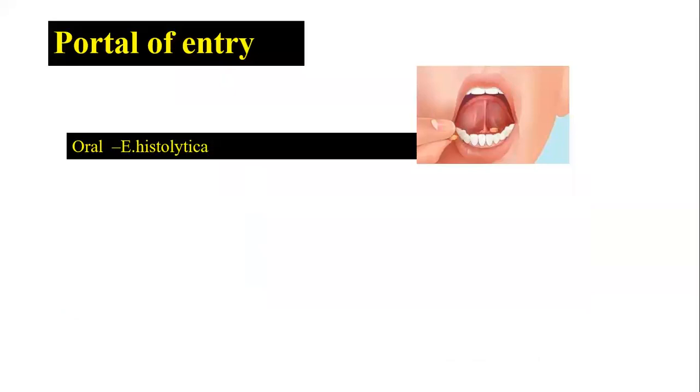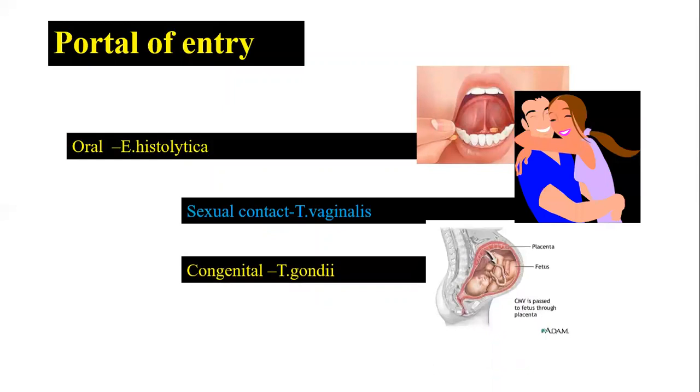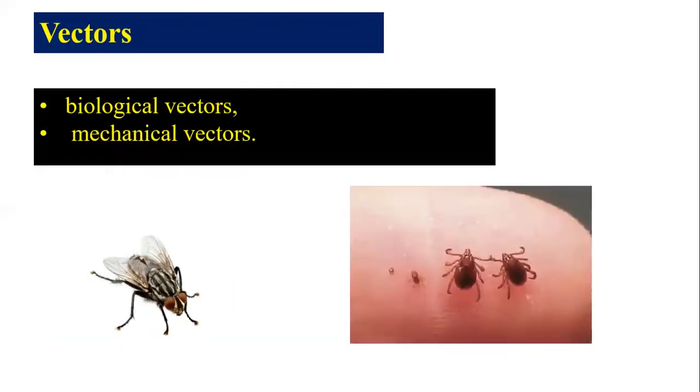Now the entry of parasites: through the oral tract, that is Entamoeba histolytica, which is commonest. Sexual contact, example Trichomonas vaginalis. Congenital transmission, that is Toxoplasma gondii. Through the skin, that is Ancylostoma duodenale. Next is vectors, biological and mechanical. Already we have discussed it.